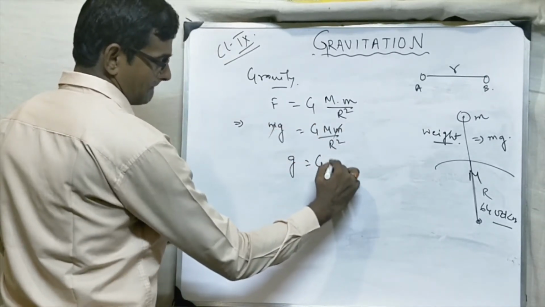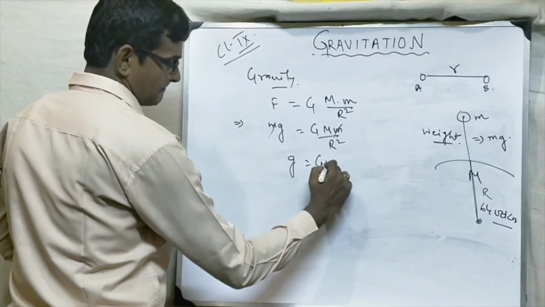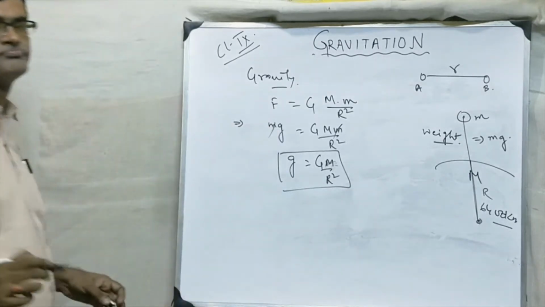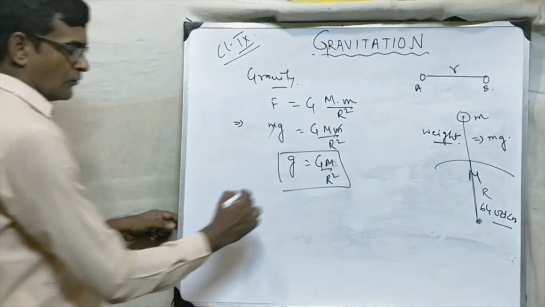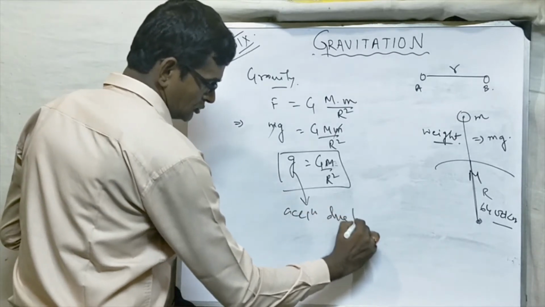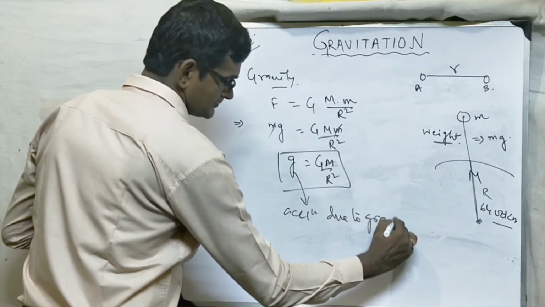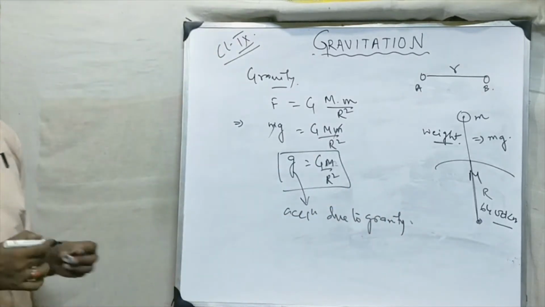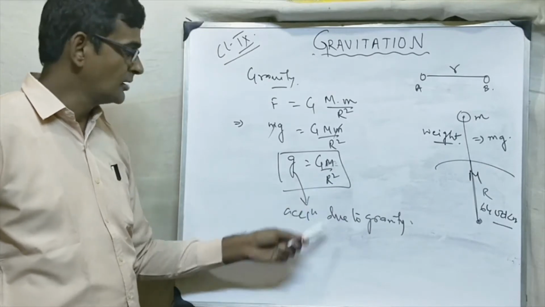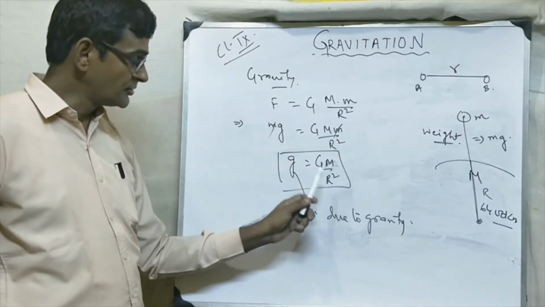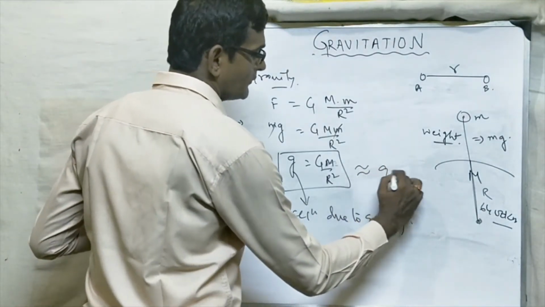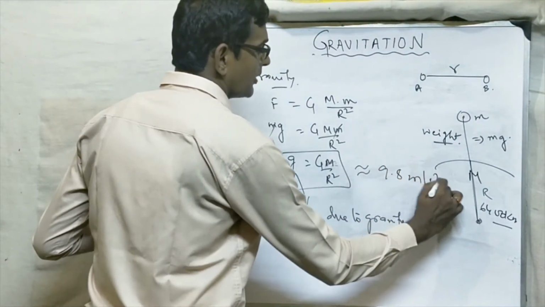g is equal to G M by r square. Now what is g? You know very well, g is actually acceleration due to gravity. If I put the values of G, that is 6.67, the value of the mass of the earth, and the value of the radius of the earth, then I will get the approximate value of 9.8 meter per second square.